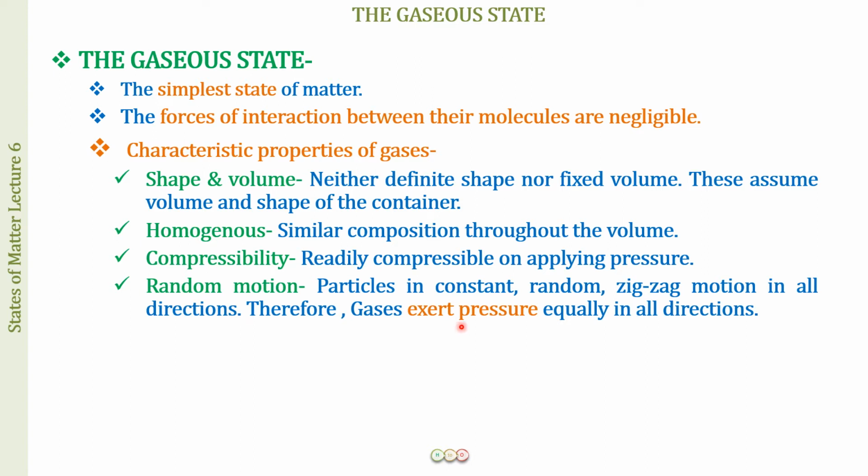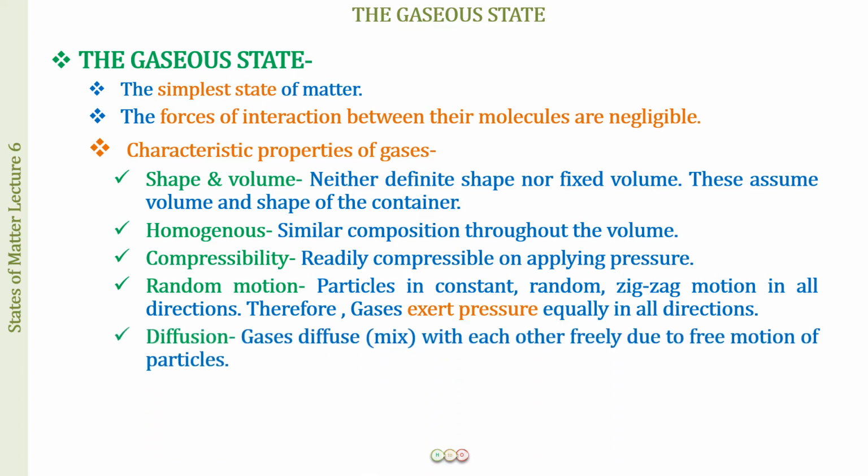So for example, if you're trying to inflate a balloon, you will be seeing that the balloon is getting inflated in all directions. It is not that it is getting inflated in some direction, in other direction it is not getting inflated. You will get a spherical sort of a balloon because the gas particles, they are exerting pressure in all directions. The next we have is diffusion. So the gases, they can diffuse, or you can say they are mixing with each other freely due to the free motion of the particles.